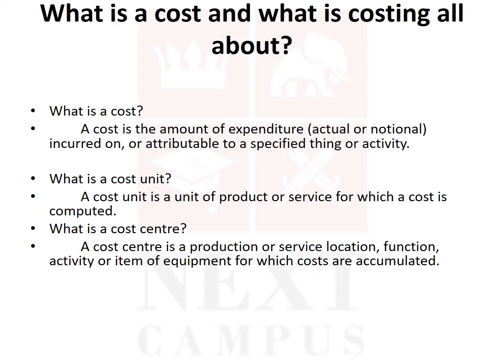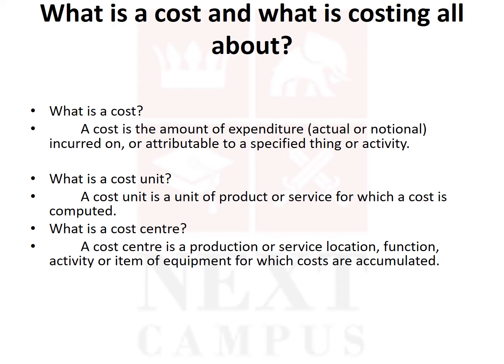The cost is the amount of expenditure, notional or actual, incurred or attributable to a specific thing or activity. Cost means a specific amount of expenditure, actual or notional, that can be attributable to a particular activity. Maybe to produce a pen, the cost is some amount of money.